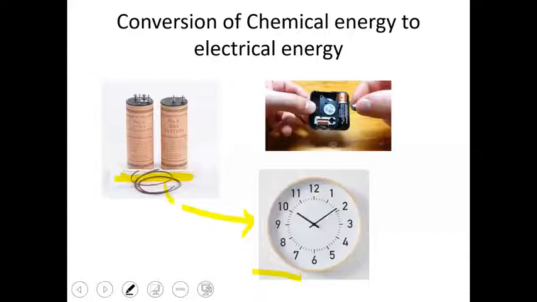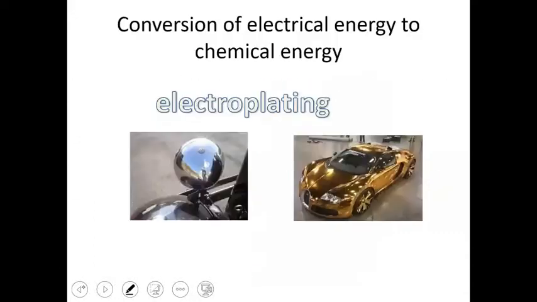Now in the next slide there is an example of conversion of electrical energy to chemical. It means if we give electrical energy from some external source, with the help of that electrical energy a chemical reaction can be made to happen which otherwise would not have happened.